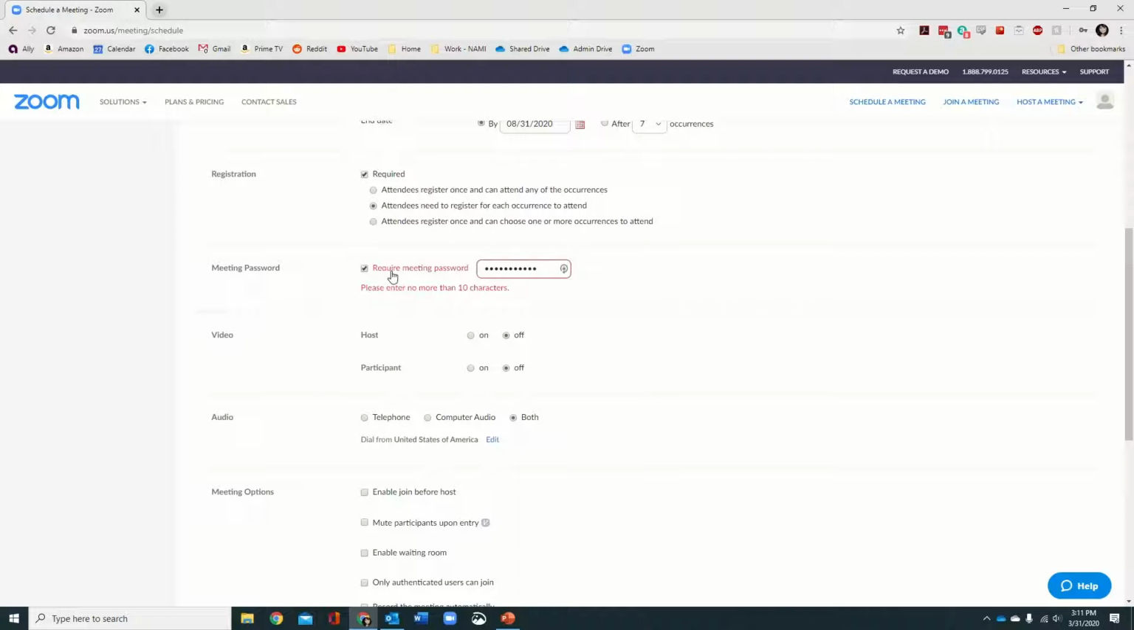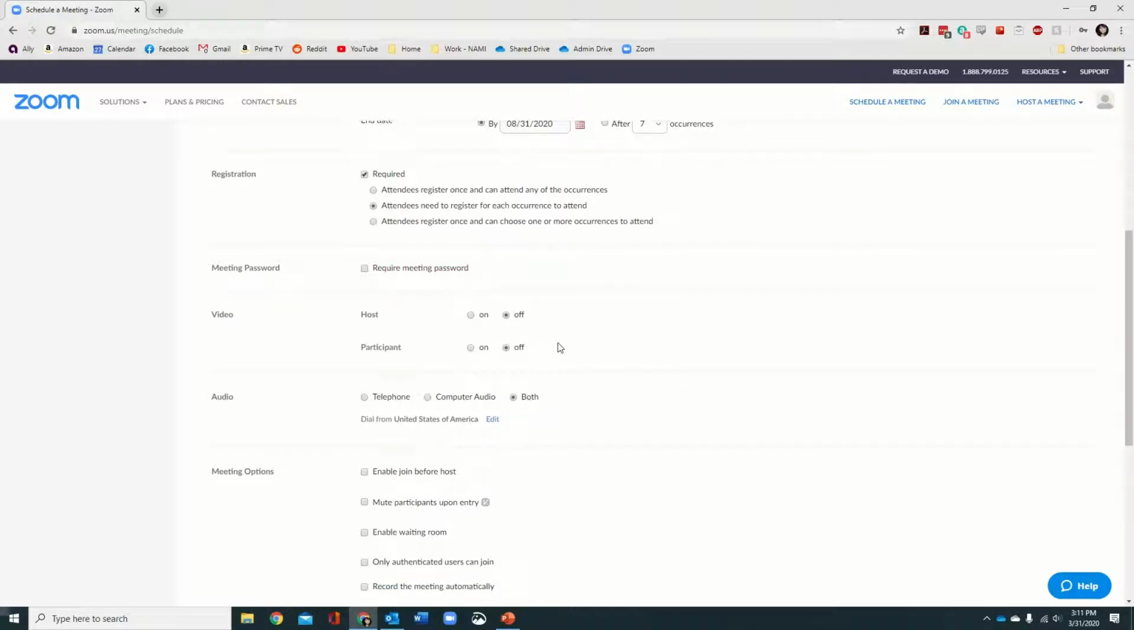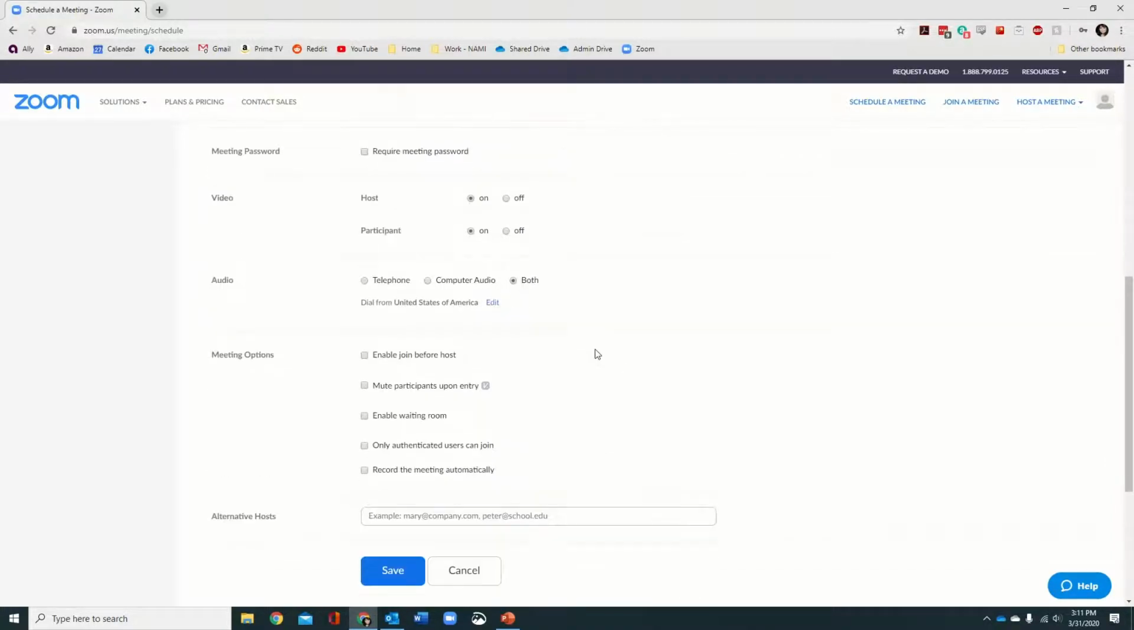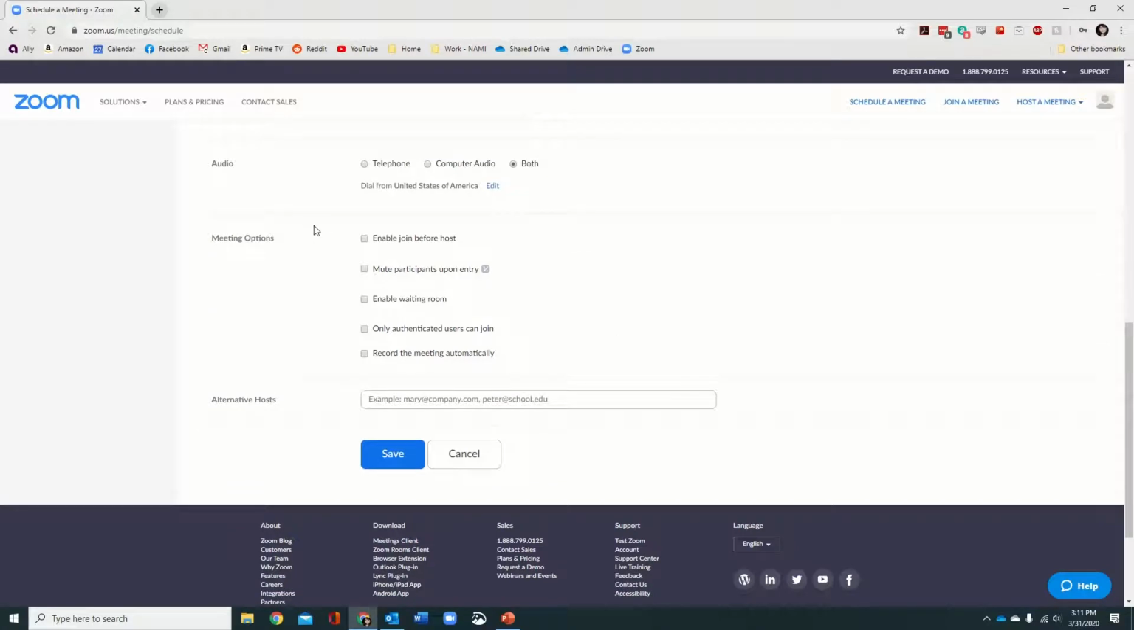So we're not going to require a meeting password for our family support group, since anybody can come as long as they're an adult with a loved one. We do want our host video to be on, yes, and our participant video to be on. In the audio, we can use both the computer audio or the telephone. If someone doesn't have audio hooked up to their computer, then they can just call in and use that as audio. Now these meeting options are very important.